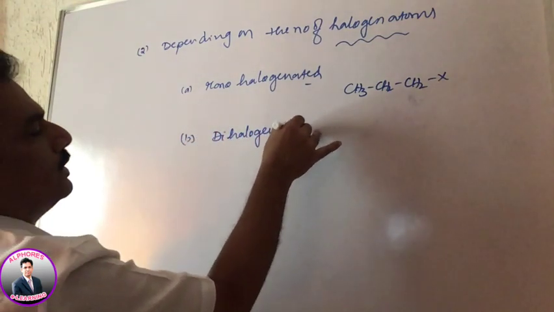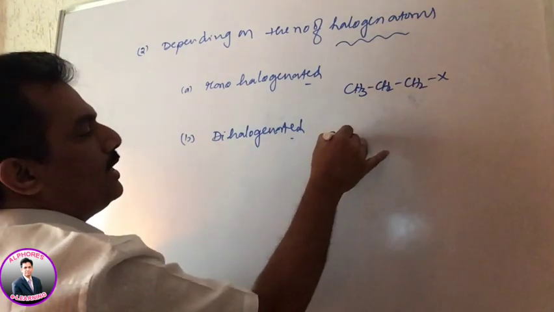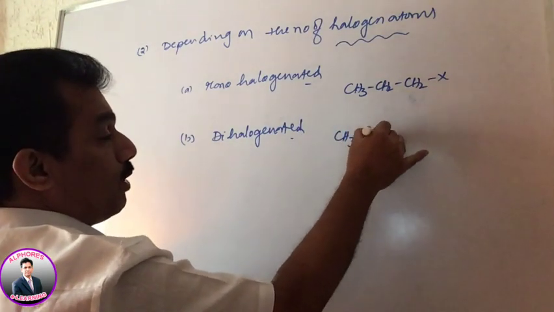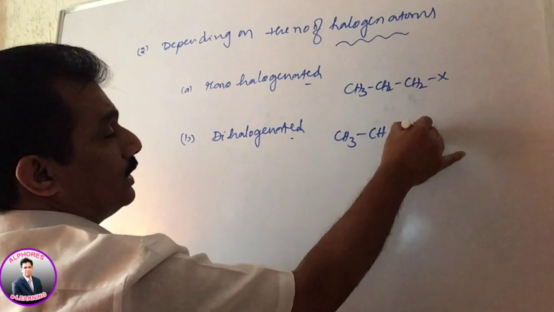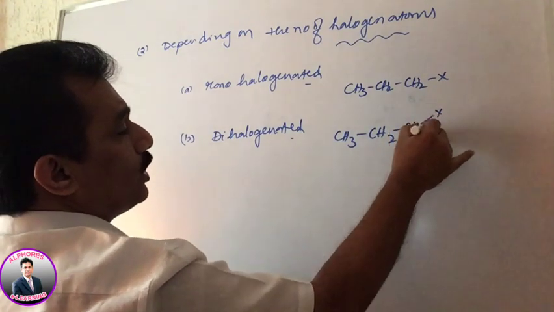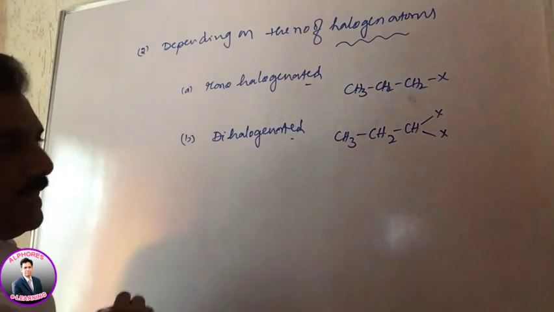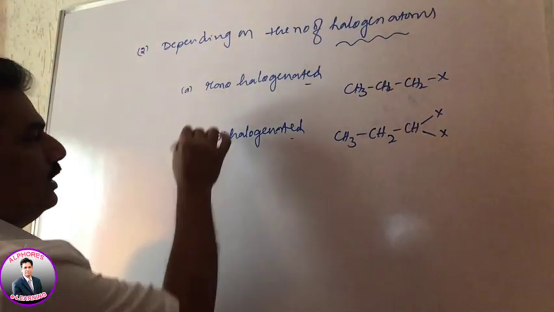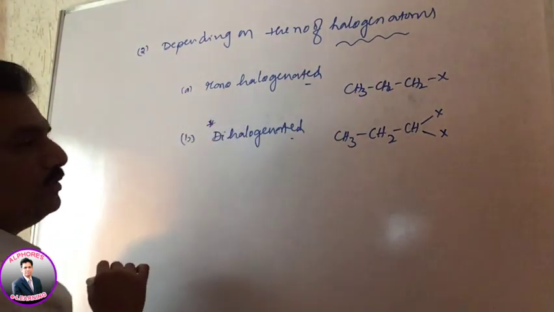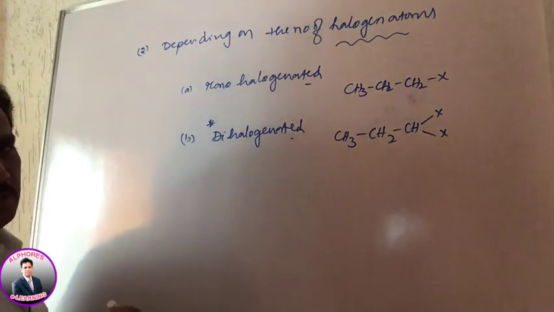Dihalogenated compounds depend on the number of halogens. When 2 halogen atoms are present, it is dihalogenated. But remember, these dihalogenated compounds are of 3 kinds.